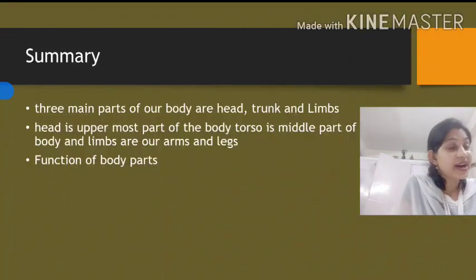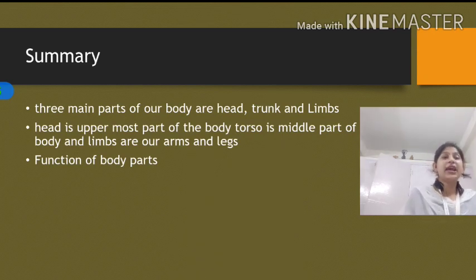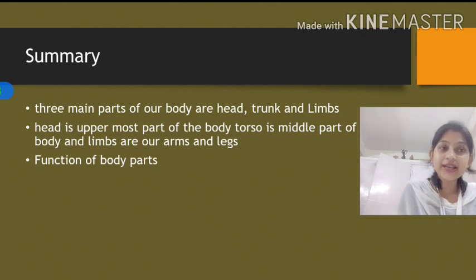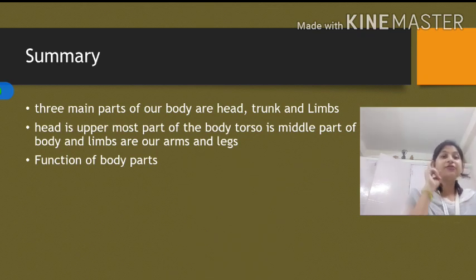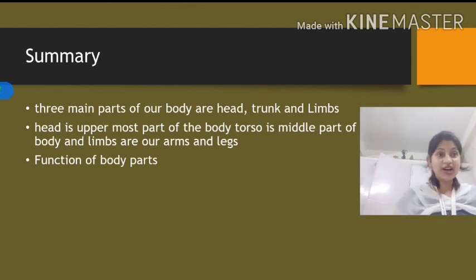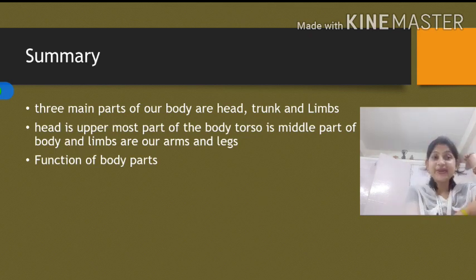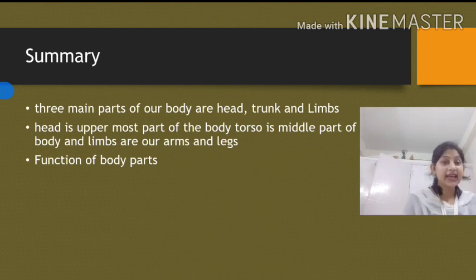Let's summarize. We have learnt so many things in this chapter, isn't it? So let's have a summary of the things we have learnt in this chapter. First, we have three main body parts: head, trunk and limbs. The head is the uppermost part of our body, the torso is the middle part of our body, and limbs are our hands and legs.